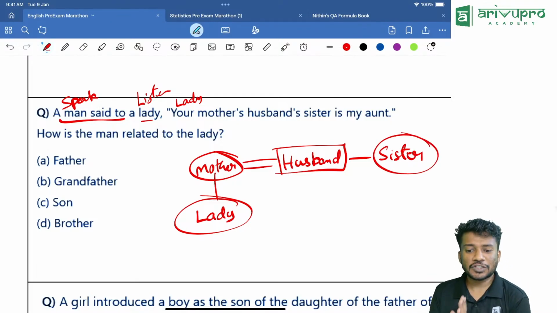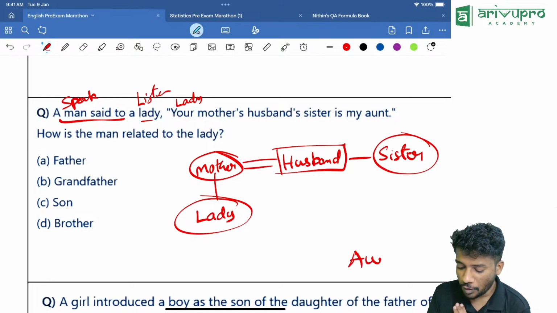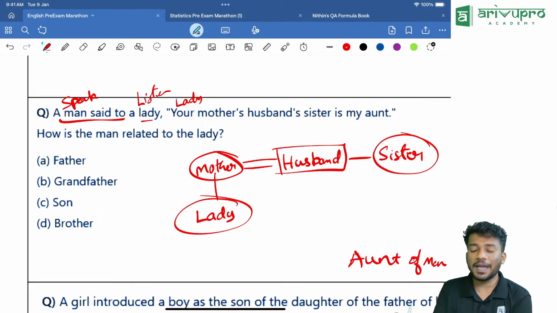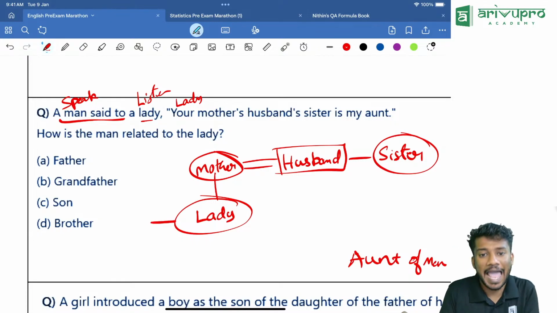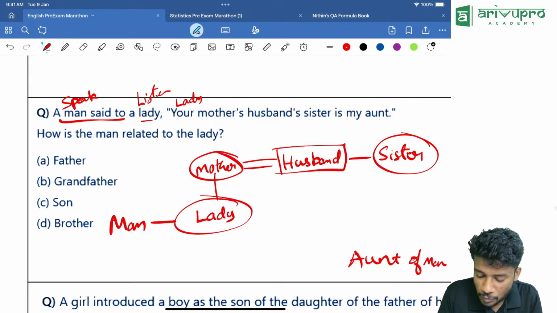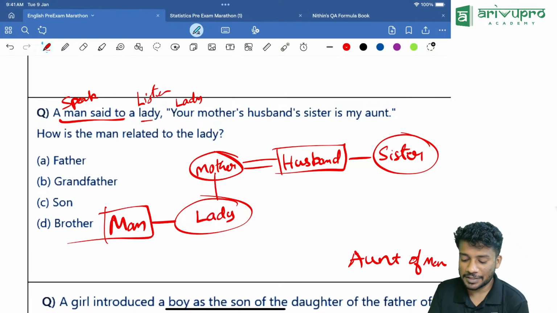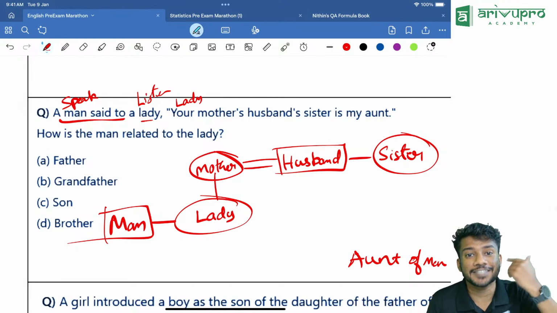Now what is told? Your mother's husband's sister is my aunt. That means this sister is the aunt of whom? Of the man. Aunt of the man. How can this man have this sister as his aunt? That means the lady and this man should be siblings. That means he can call that sister, the sister of the husband or the sister of the father, as aunt.